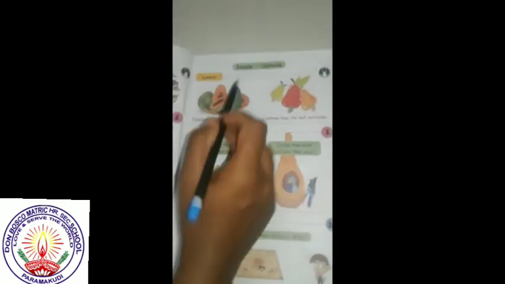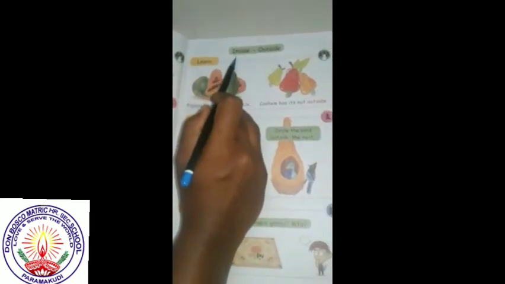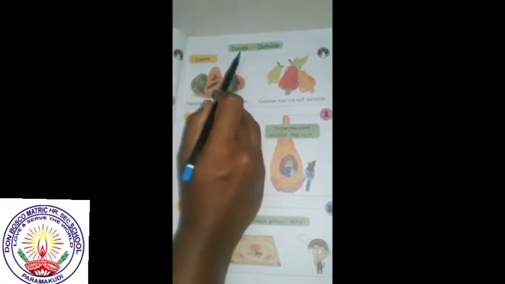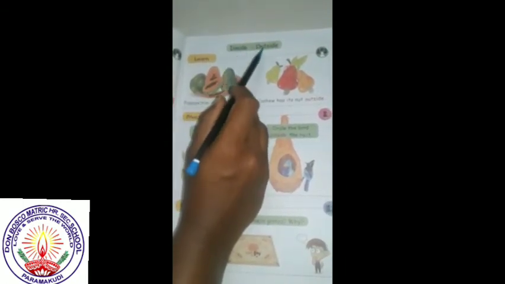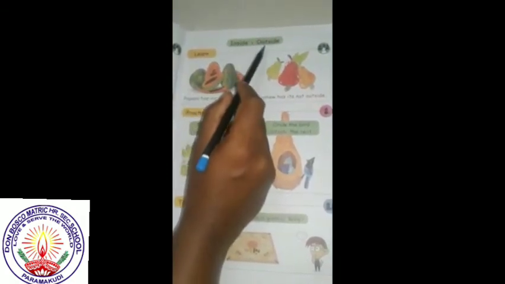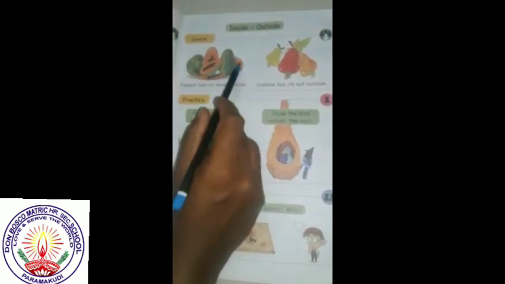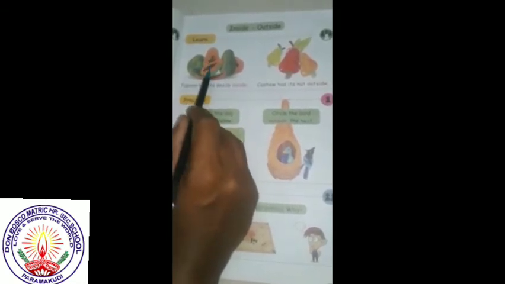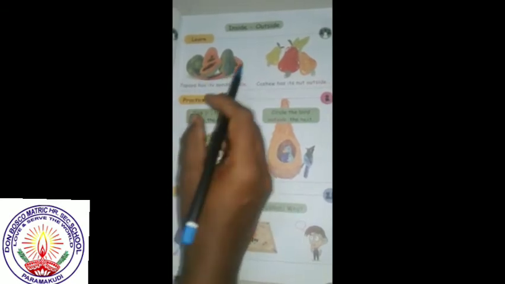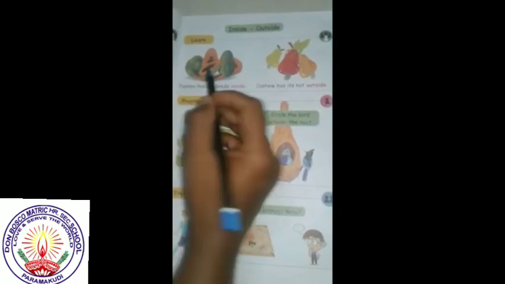Okay students. Page 3. Inside, outside. Inside means inside, outside means outside. Papaya has its seeds inside. All the seeds are inside the papaya. So papaya has its seeds inside.